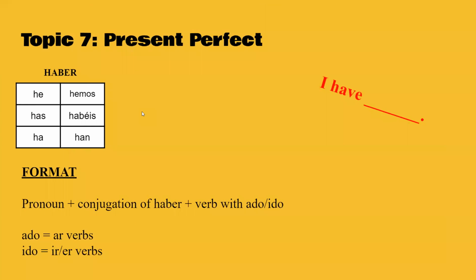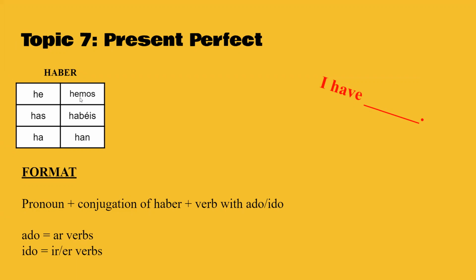Okay. Present perfect. This is when you're saying, I have something. Not saying you actually have something, like I have a shirt, for example. It is, I have done something. I have walked down this road before, something like that. And you use haber, which also means to have. And here's the conjugations for haber: he, has, ha, hemos, habéis, han. Make sure you don't say ambos for that.